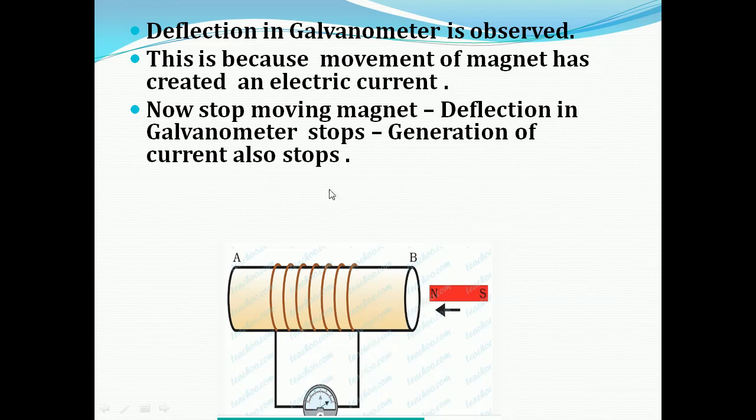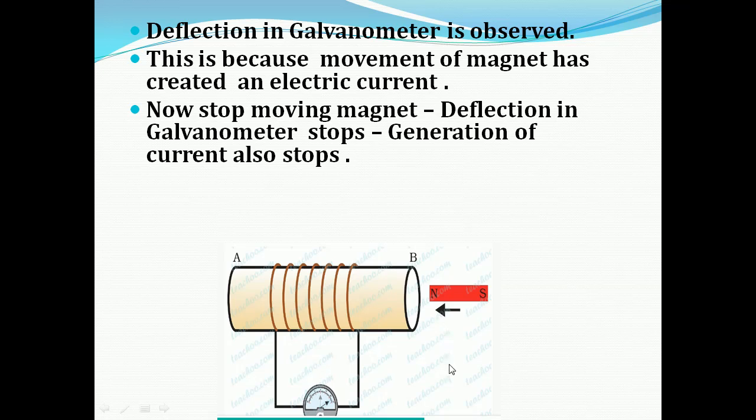Now stop moving the magnet. When we stop moving the magnet, the deflection in the galvanometer also stops, and the generation of current produced by the changing poles of the magnet also stops.